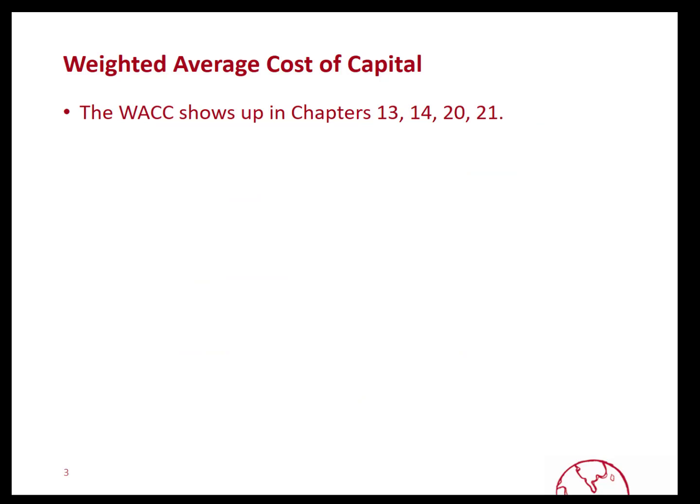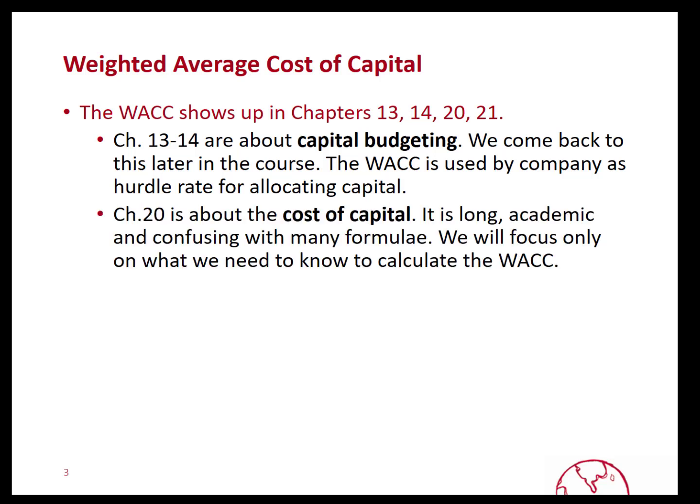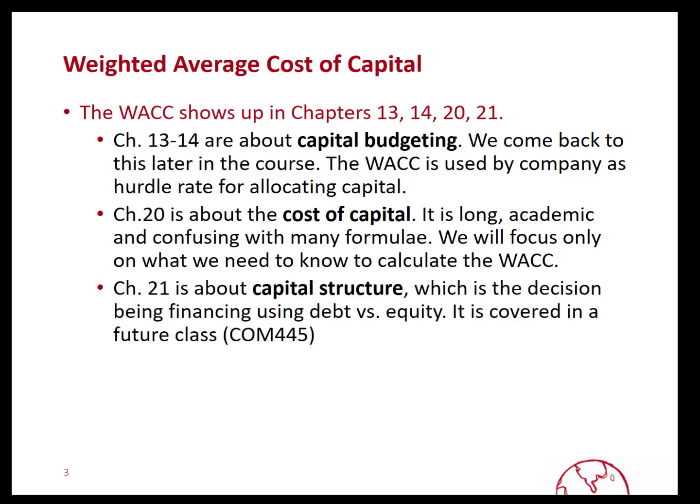chapters, 13, 14, 20, and 21. When it shows up in chapters 13 and 14, we're looking at the discount rate that's used for capital budgeting, which is a process of allocating capital or making investments in assets. In chapter 20, which looks at the cost of capital, WACC comes up in various forms, but the discussion in that text is quite long and confusing with many formulas, so we're going to focus only on what we need today to calculate the WACC and understand it. And chapter 21 is about capital structure, which is the choice between debt and equity in financing a company's assets, and that's covered in a future class.